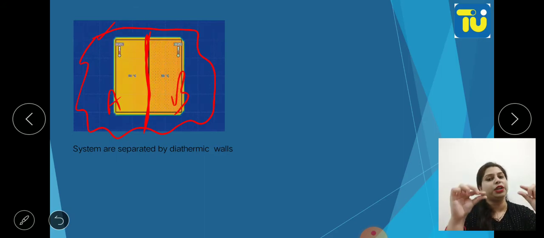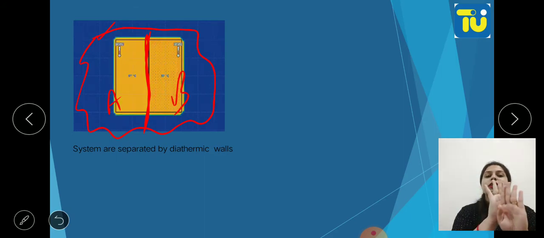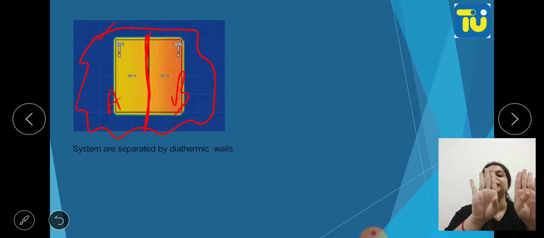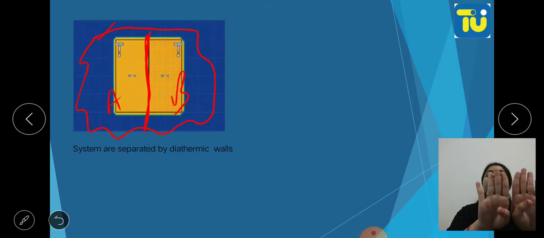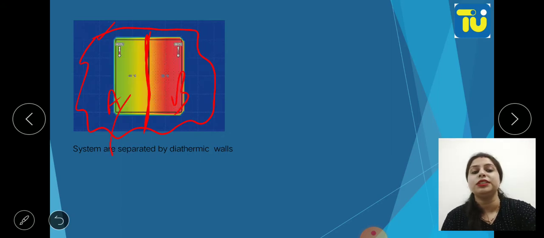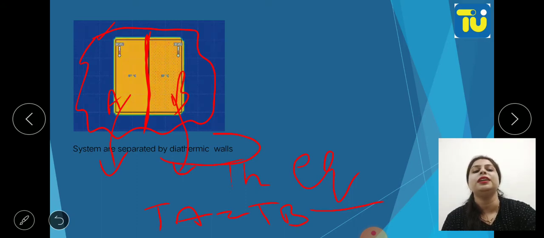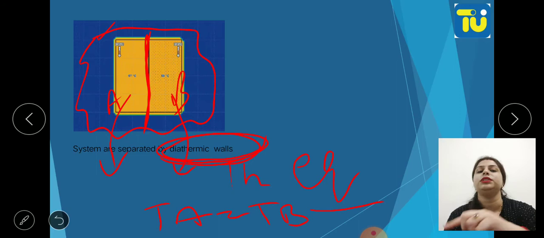When temperatures become equal, all the values become constant. There will be no change in pressure and volume also. Okay, and then after they come to equal temperatures, they'll be called thermal equilibrium. Both the systems will be at thermal equilibrium when TA is equal to TB, and this is the condition when the walls are diathermic walls.